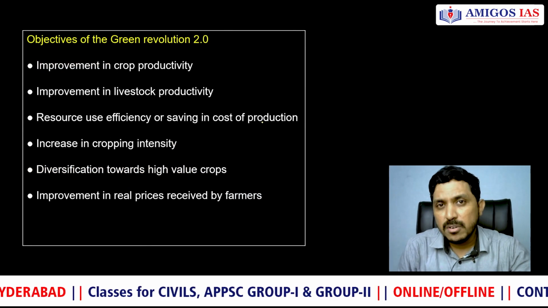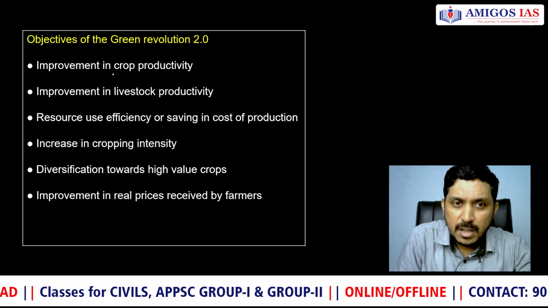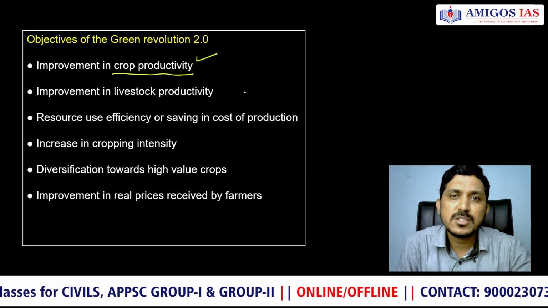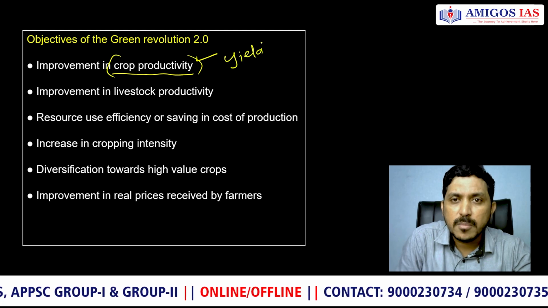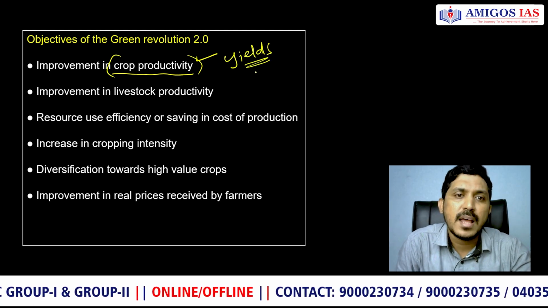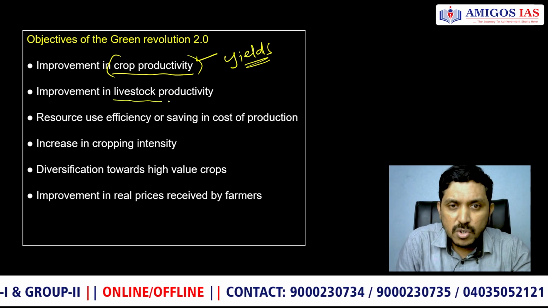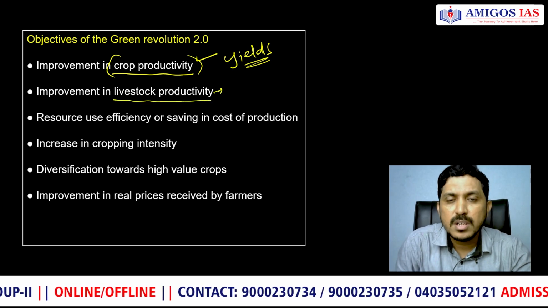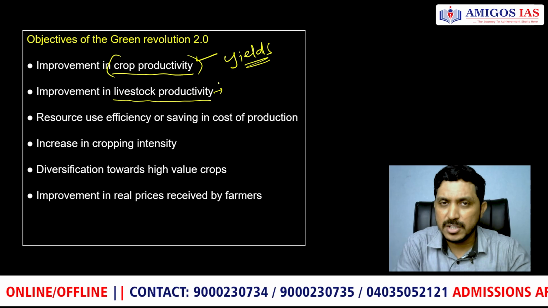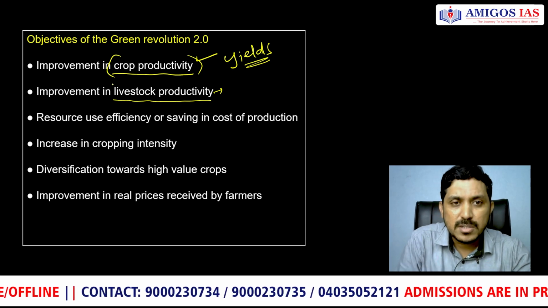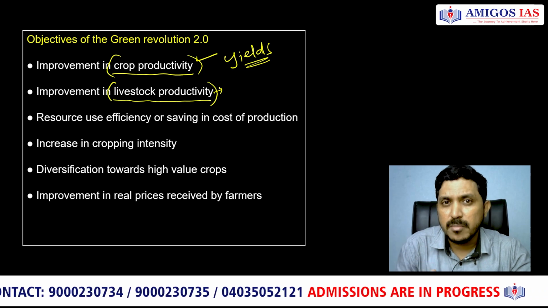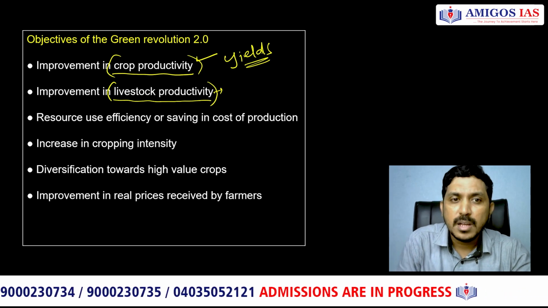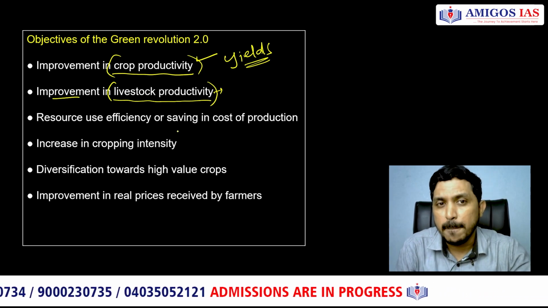So, the objectives of Green Revolution 2.0. Obviously, crop productivity has to be enhanced; more and more yields have to come from the crops. That is the meaning of crop productivity enhancement. Improvement in livestock productivity. Livestock is also an important component of agriculture in many areas. We can also use poultry and animal husbandry. Good practices have to be followed, only then will we have an improvement in their productivity also.